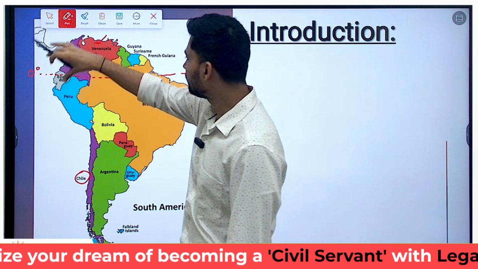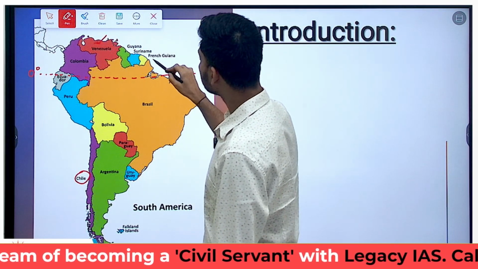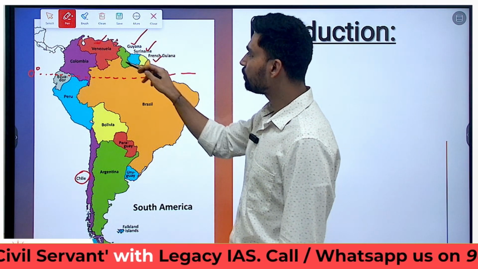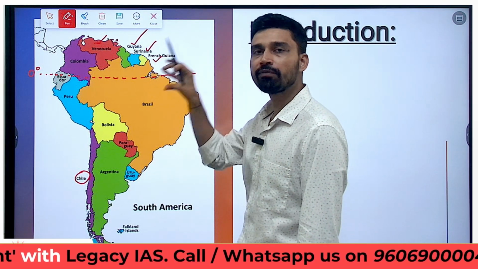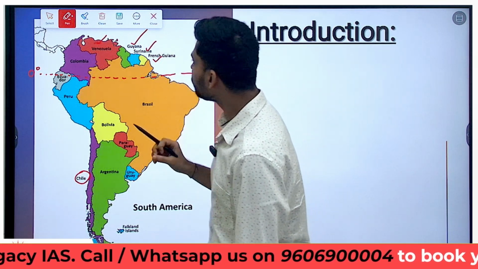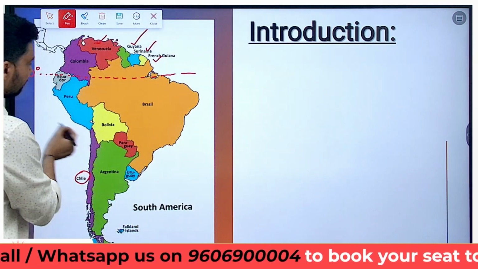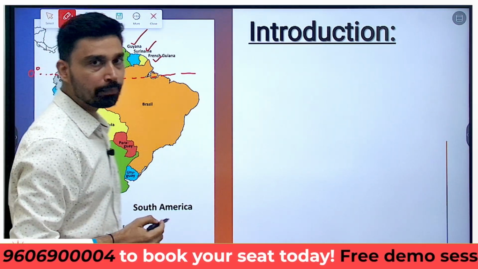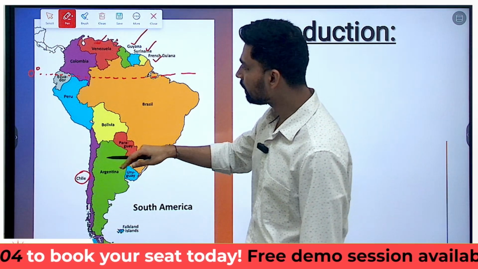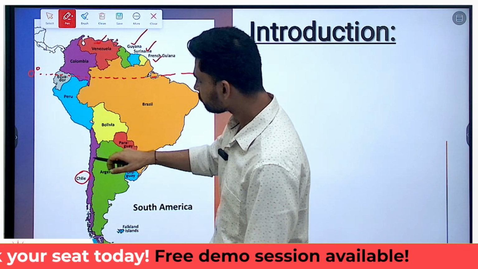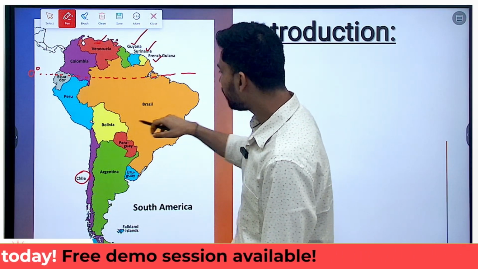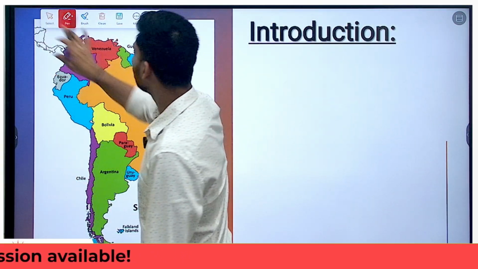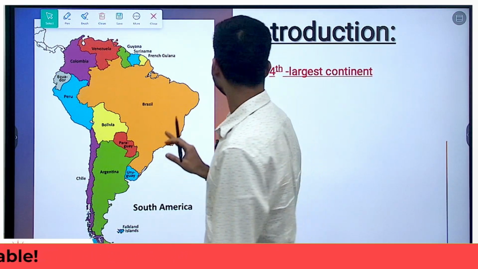So further in the north, you have several countries. These are called French Guiana, Suriname, and Guyana. These countries used to be colonies of the English, French, and Dutch. Now, the other important line that passes through South America is the Tropic of Capricorn. So, the Tropic of Capricorn in South America passes through countries such as Peru, Bolivia, and then further you have Brazil. So this is the overall view we can understand as far as South America is concerned.